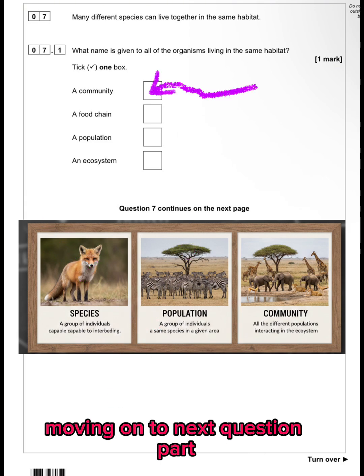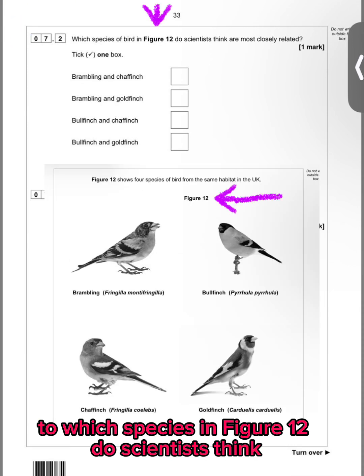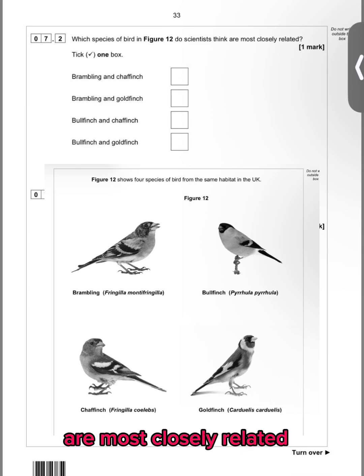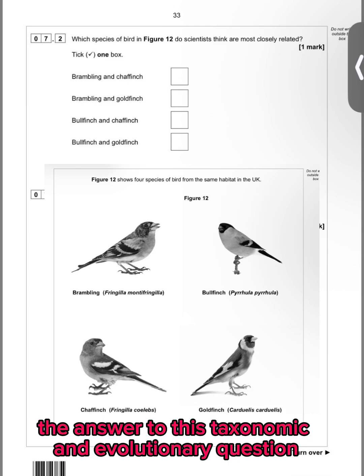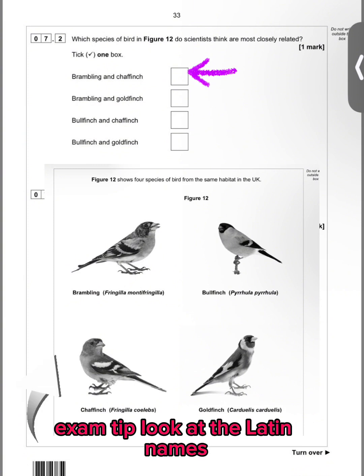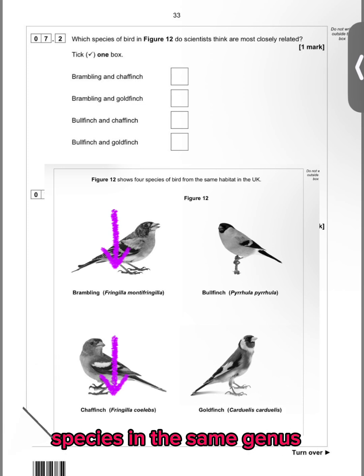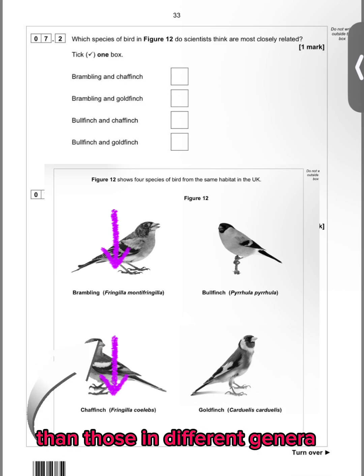Moving on to next question part, which is 7.2 on the slide, and question asks you to which species in figure 12 do scientists think are most closely related? The answer to this taxonomic and evolutionary question is brambling and chaffinch. Exam tip: look at the Latin names. Both are in the genus Fringilla. Species in the same genus are more closely related than those in different genera.